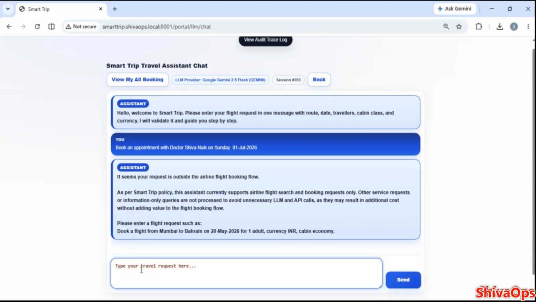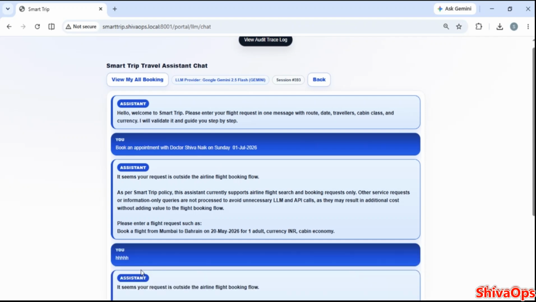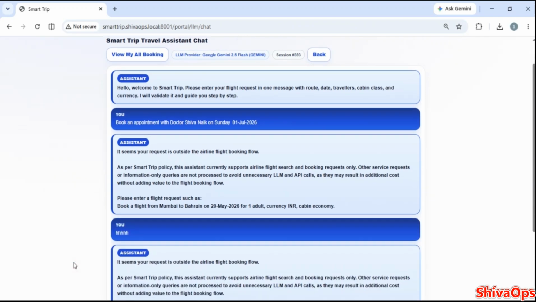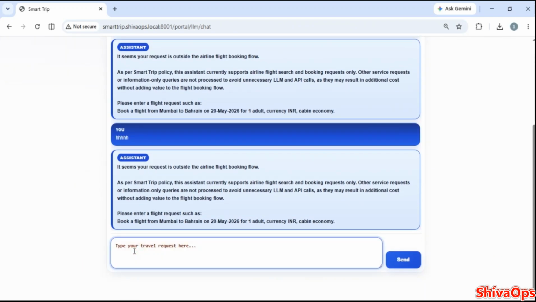Now if I say something like, book a flight from Mumbai to Bahrain and also book a cab from the airport.